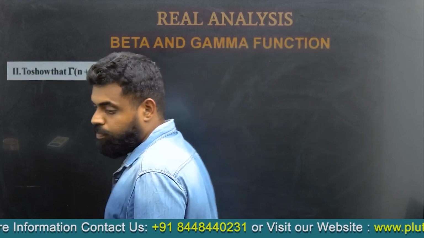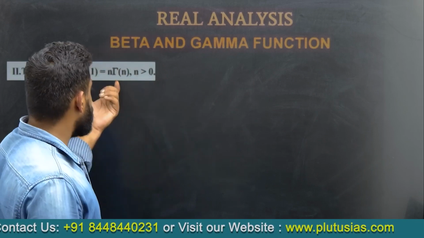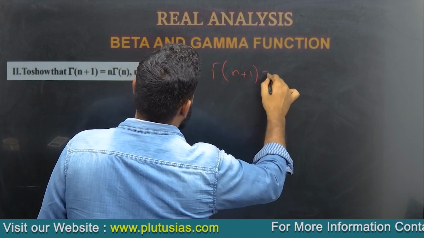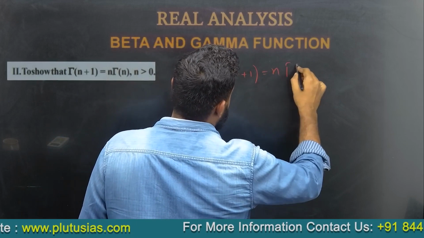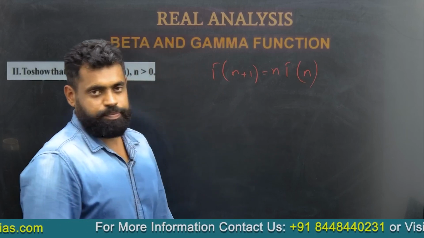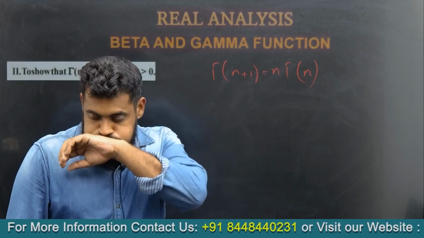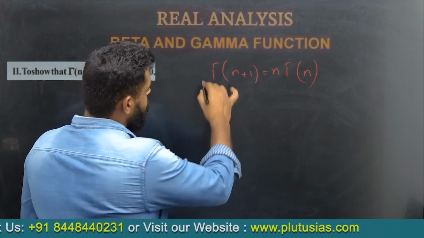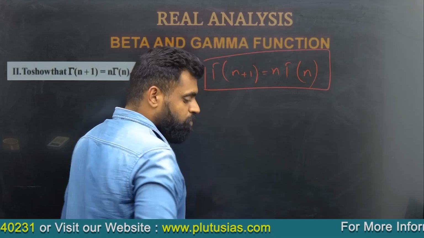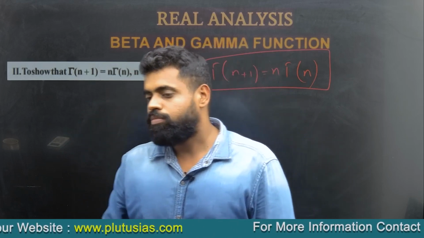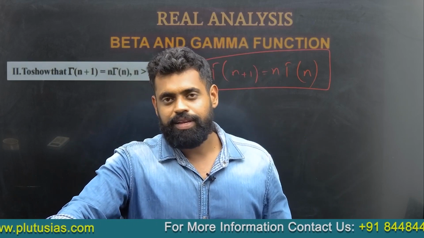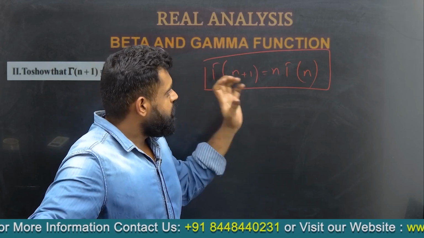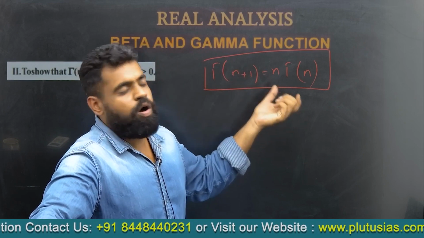Now this is a very important theorem, in fact a very important property of the gamma function, that is gamma of n plus 1 is equal to n gamma n. It is a very important property here. You should remember this by heart. There is no need to prove this, but I am proving this for you. The UPSC doesn't have any defined syllabus, it could ask any question. Okay, so I am proving this for you, but this is one of the most important properties of the gamma function which you should know.